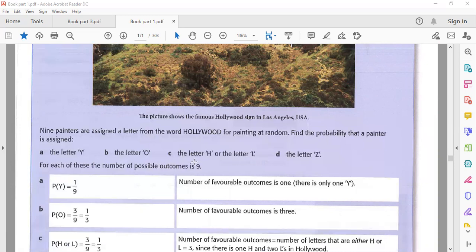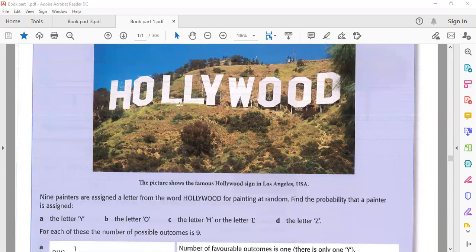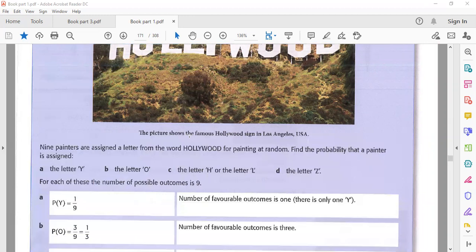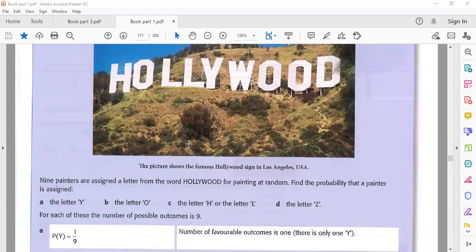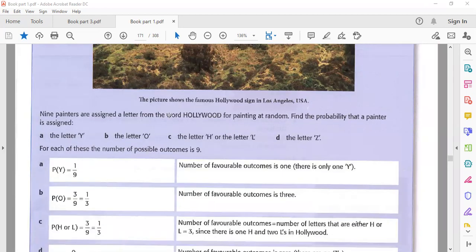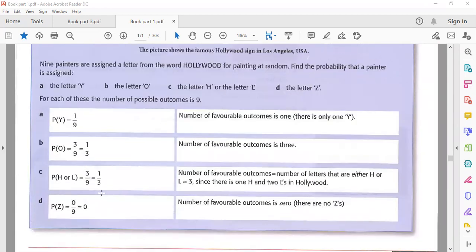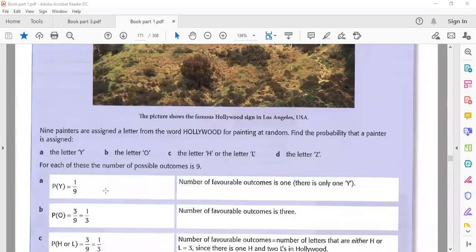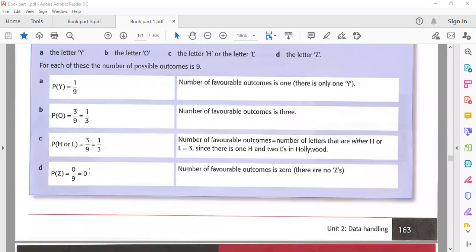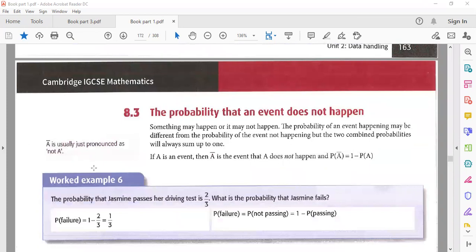If he said H or L, if you're talking about H, it's 1 by 9, and L are 2, and H is 1, total 3. So 3 by 9, that is equal to 1 by 3. And only Z, there is no Z, so 0 by 9. So like that you will find all this.